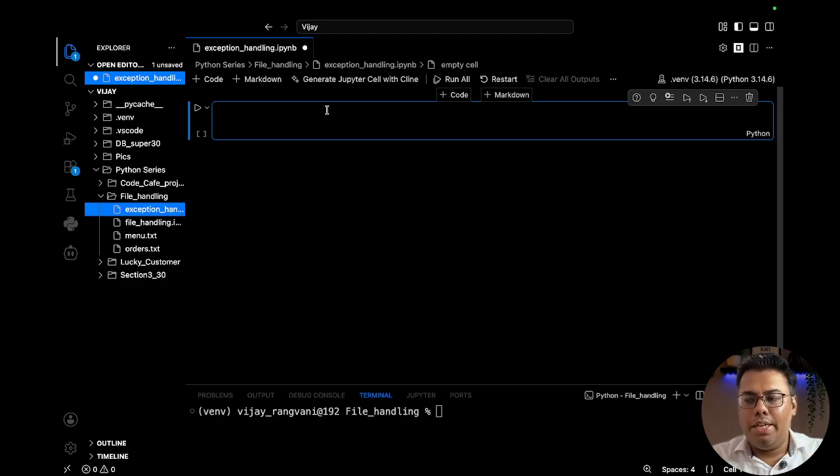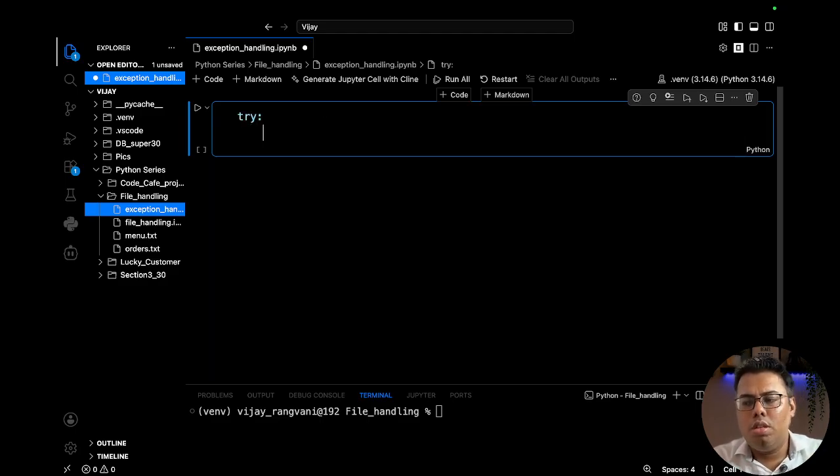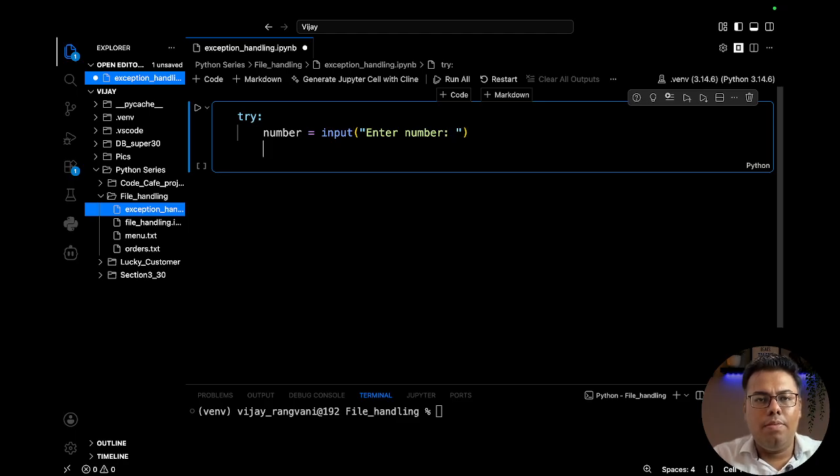And in the implementation, let's try a simple try block. Let's say here, if I have a number, enter number. Okay, and then what we will do, we will print that number. Okay, but we also need to typecast it, because the number should be an integer, that's what we are expecting.